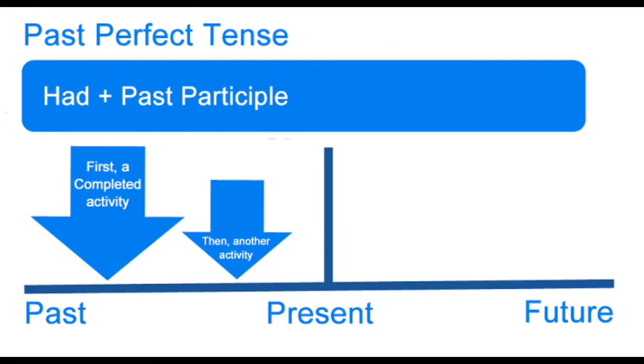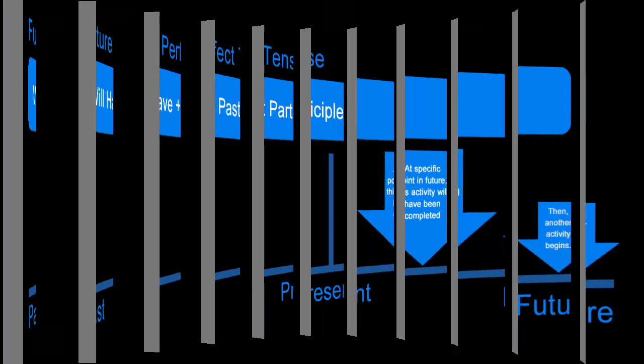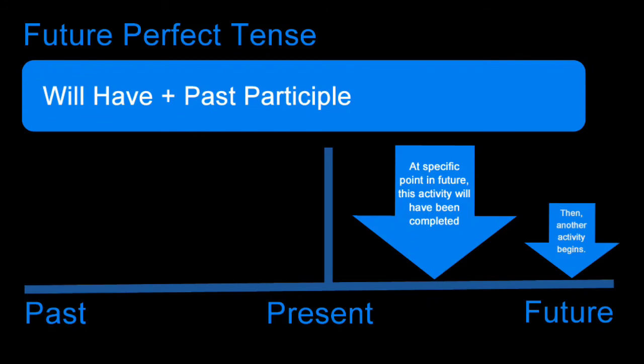Then the next tense is past perfect tense. The sentence pattern and the structure is had plus past participle, that is verb 3. So look at the definition here. First a completed activity, then another activity. Moving on to the last tense, that is future perfect tense. The structure and the sentence patterns here, will have plus past participle. So here at specific point in future this activity will have been completed, then another activity will begin. So this is the pattern and the definition for future perfect tense.